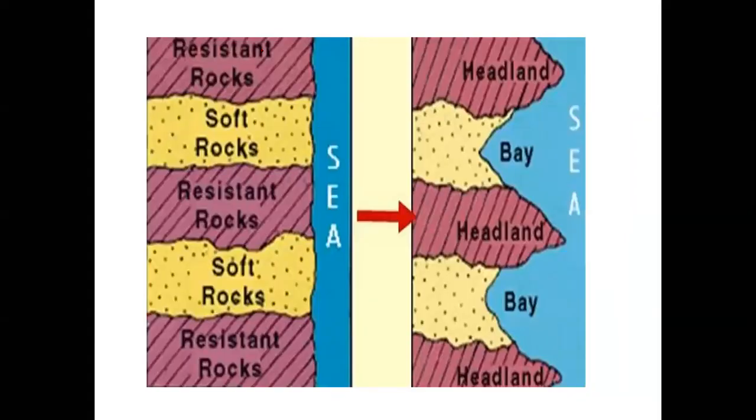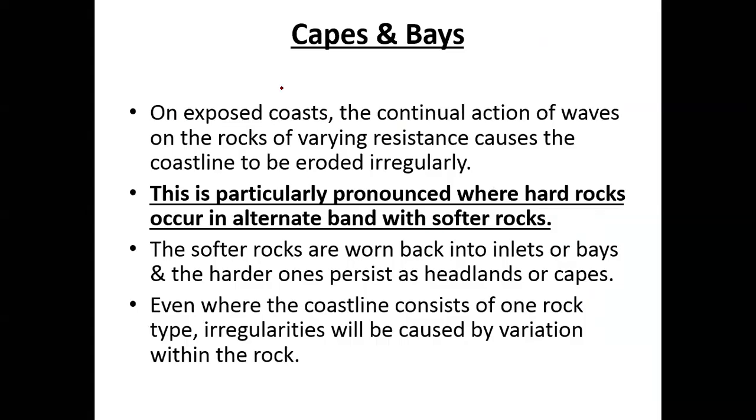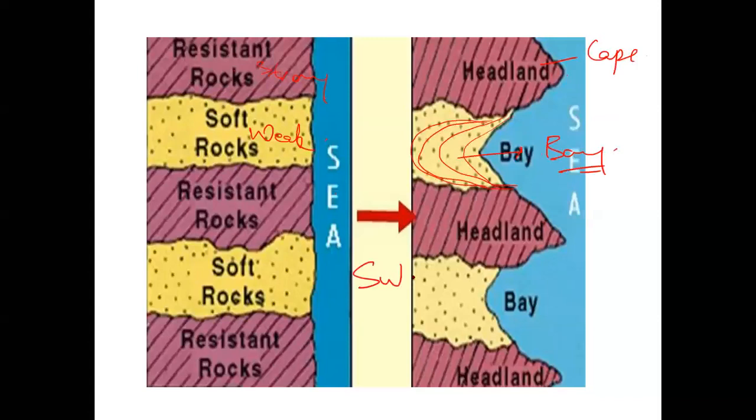This is what happens. This is my original rock system. This is my sea. I have a resistant rock, or let's say strong rock, and I have a weak rock, soft rock. When the sea starts corroding it, the strong rock, which is difficult to corrode, stands out as a cape. And the weak rock gets corroded and the area gets inundated and forms a bay. This is basically my cape and bay topography. This you generally find in the submergent coasts.